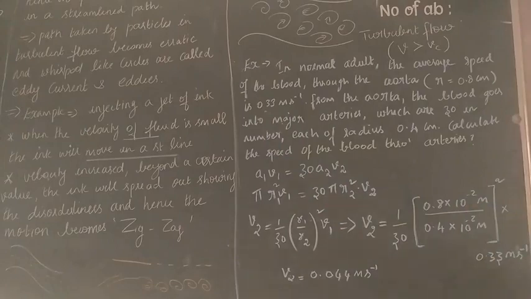From the aorta, the blood goes into major arteries, which are 30 in number. Each of radius 0.4, calculate the speed of the blood through the arteries. This is the question they are asking.